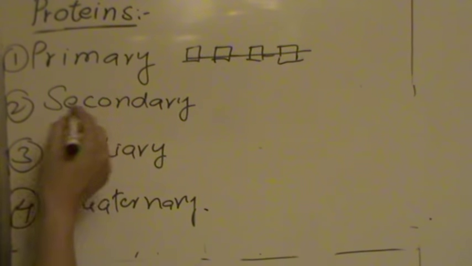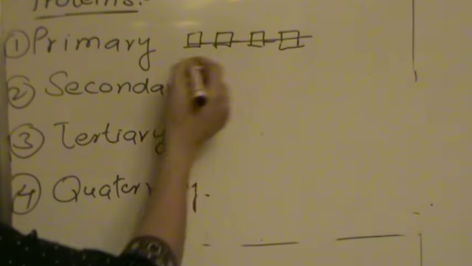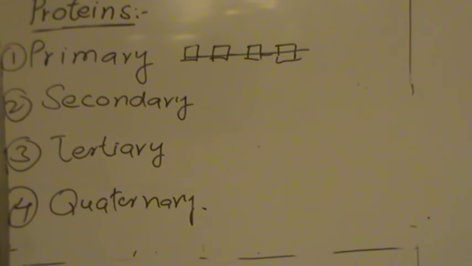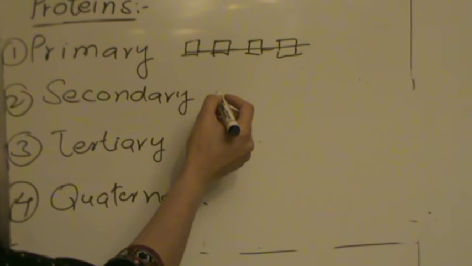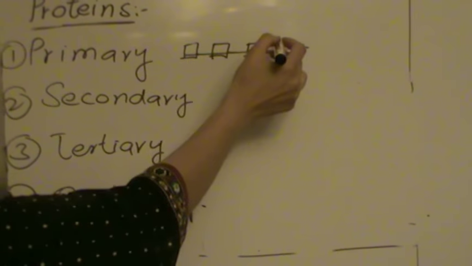But when we talk about secondary structure, this straight chain doesn't remain straight anymore, because hydrogen bonds are formed between different molecules in the chain.